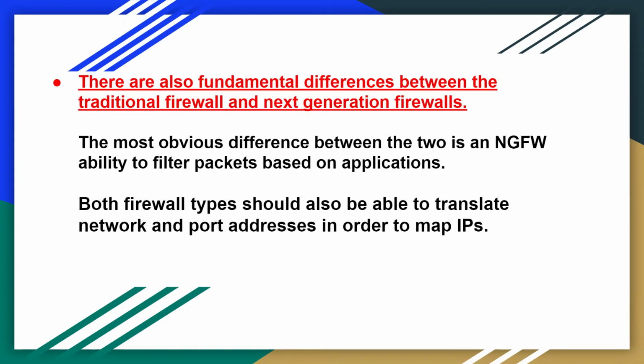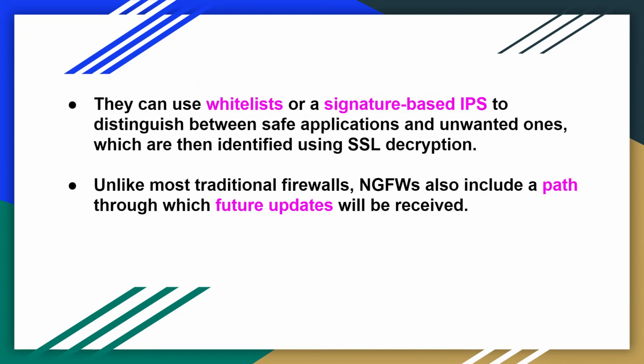There are also fundamental differences between the traditional firewall and next generation firewall. If I talk about ability, then the packet filtering ability of next generation firewall is better than the traditional firewall. Both firewall types should also be able to translate network and port addresses in order to map IPs. They use a whitelist for making the difference between safe applications and unwanted applications, which are then identified using SSL decryption.